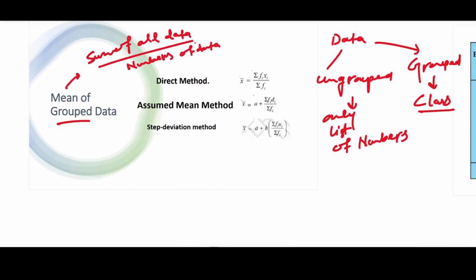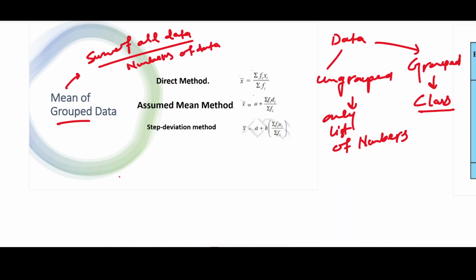Generally, we use this formula to find the mean. This is the representation of the same thing: sum of all data upon number of data. Now, why do we use f? f is denoted as frequency.